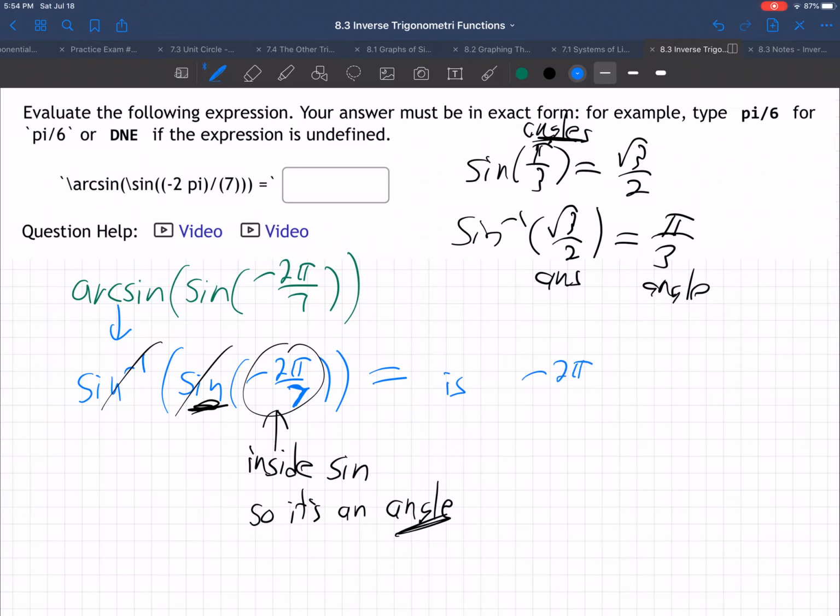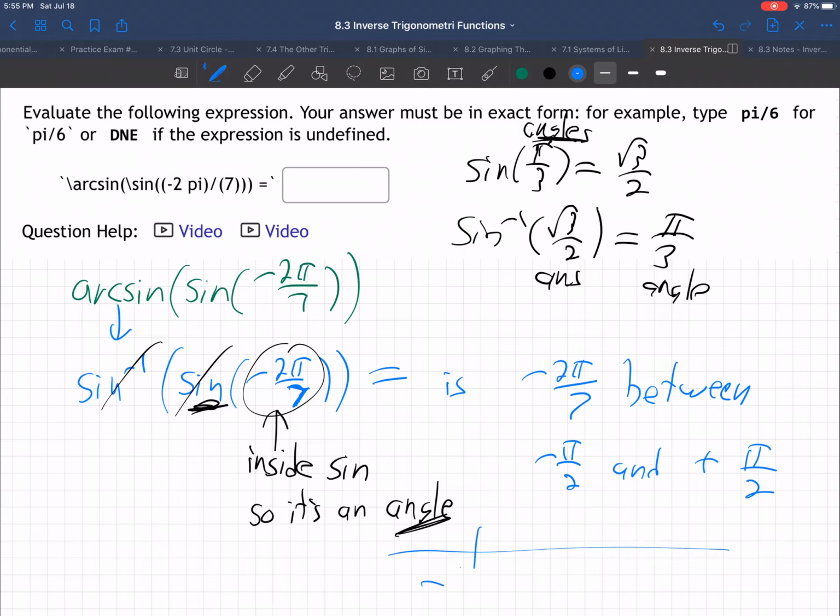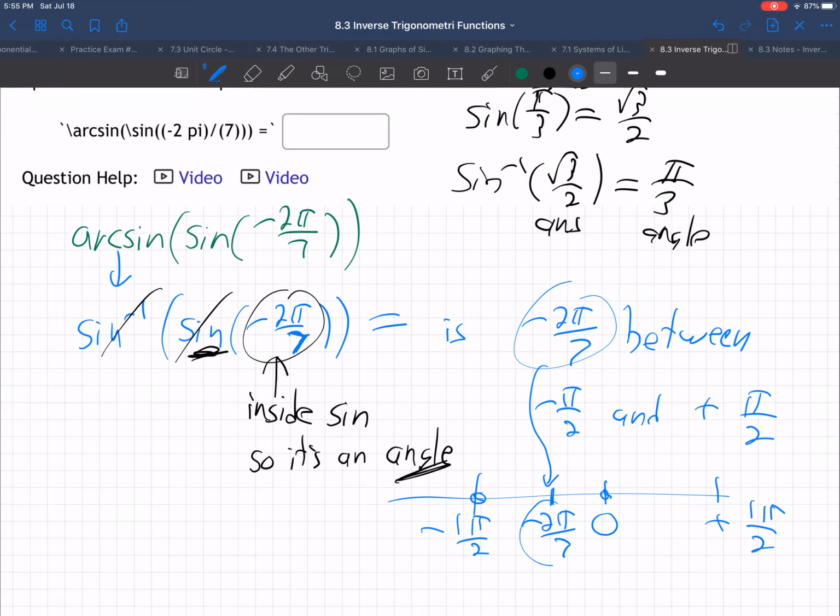Is negative 2 pi over 7 between negative pi over 2 and positive pi over 2? I hope you know the answer is yes. On a number line, this is negative pi over 2, half a pi, and this is positive half pi. Here's 0. Negative 2/7 has got to be somewhere around here, because 2/7 is between 0 and a half. If you said, I ate 2/7 of the pie last night, that's less than half, isn't it? So yes, it's between those.